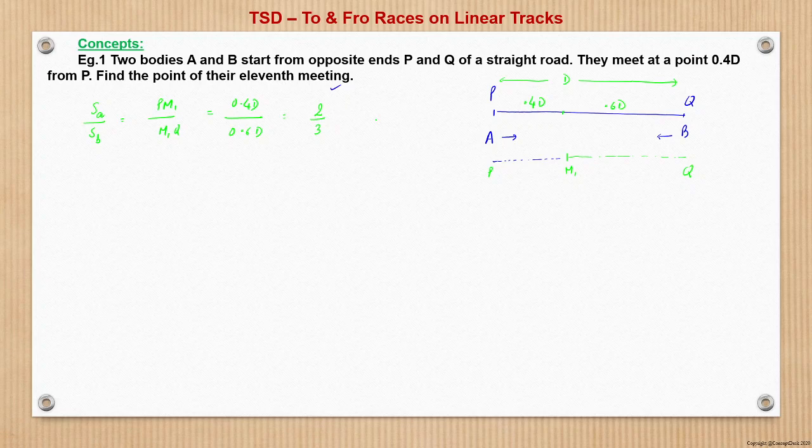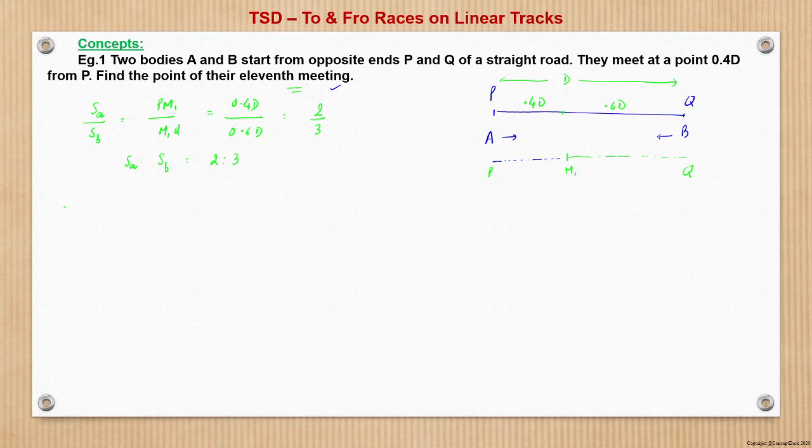Now after this, we can say the ratio of speed of A is to B is nothing but 2 is to 3. Now the question is, find the point of the 11th meeting.